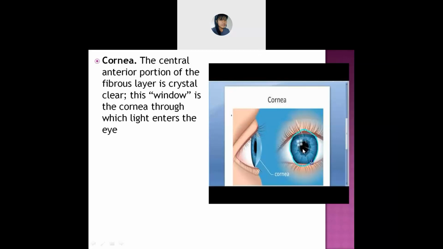And the cornea is like a window. Why? Because whenever light comes, it enters directly in the cornea. When you open your eyes and the light gets reflected in your eyes, it comes to the cornea. It enters the eye through the cornea portion. Is it clear about this cornea, everyone?